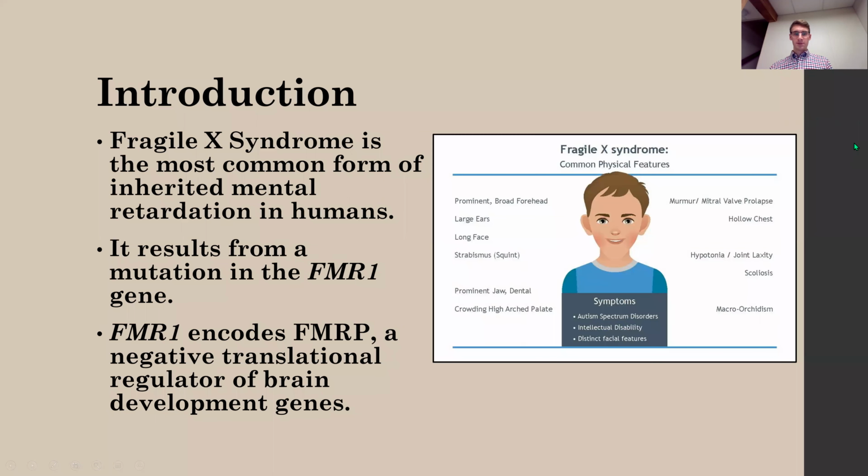Fragile X syndrome is the most common form of inherited mental retardation in humans. Some of its symptoms include facial dysmorphia, macroorchidism, and autism spectrum disorders. It results from a mutation in the FMR1 gene. The FMR1 gene normally encodes FMRP, or Fragile X mental retardation protein, a negative translational regulator of brain development genes.